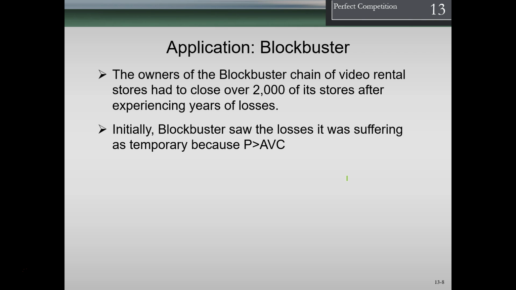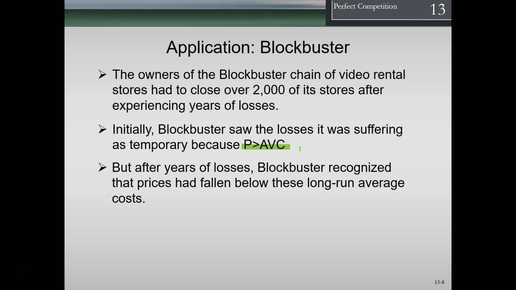So when Blockbuster was analyzing should they stay in business or not, the owners of Blockbuster's chain video rental store had to close 2,000 of its stores after experiencing years of losses. So at some point they finally closed the stores. Initially, Blockbuster saw the losses it was suffering as temporary because the price was greater than the average variable cost. So remember, we're going to shut down the stores when the price is less than the average variable cost. In this case, the price was greater than the average variable cost, even though it was less than the average total cost. So they were operating at a loss. They were minimizing their losses, but they weren't shutting down at that point.